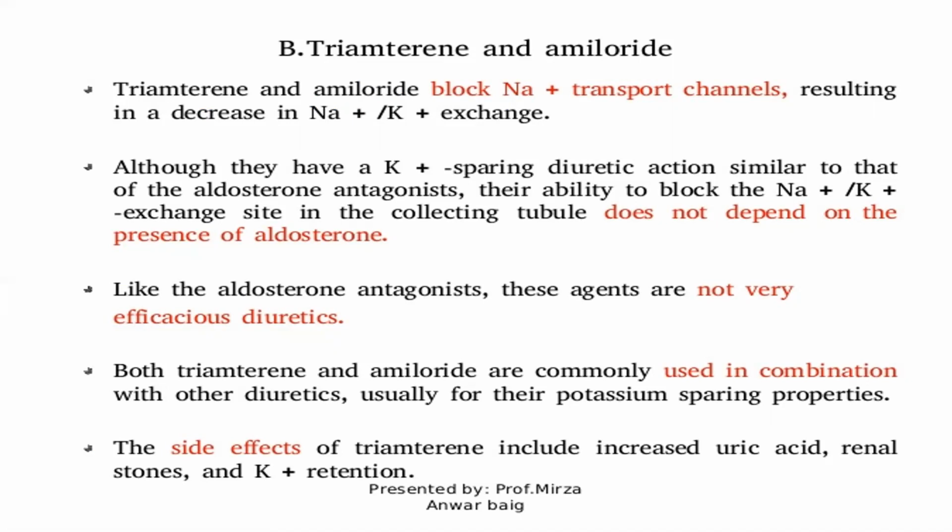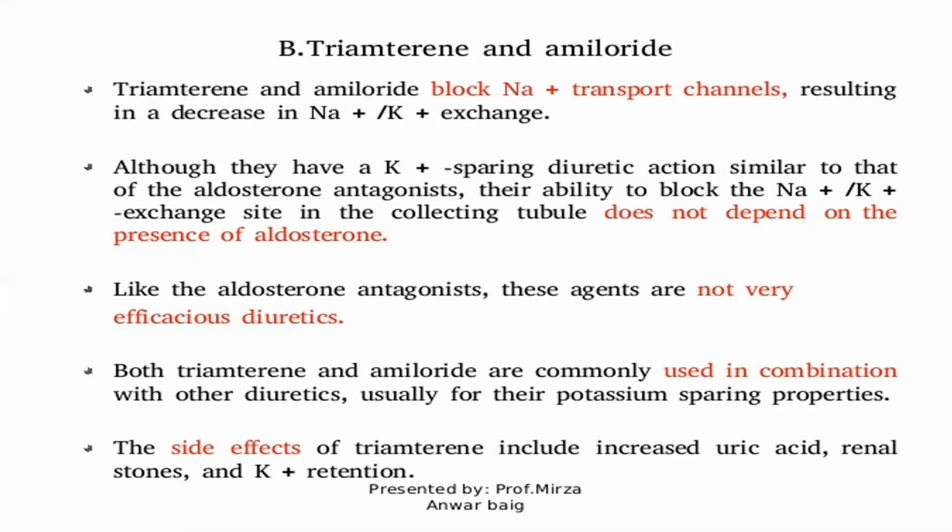Like the aldosterone antagonist, these agents are not very efficacious diuretics. Both triamterene and amiloride are commonly used in combination with other diuretics, usually for their potassium sparing properties.